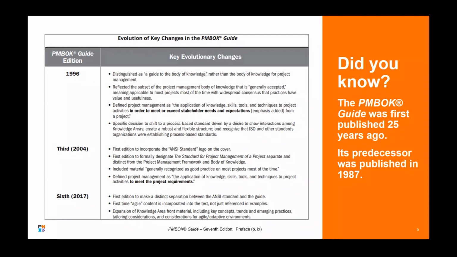There was something in between the 96 and the third, which they don't call the second edition, but it basically was. The third edition was when they finally started to get associated with ANSI, American National Standards Institute. And that is where things started to become a little bit more structured. So from the third to the sixth, it just kind of kept adding more things.